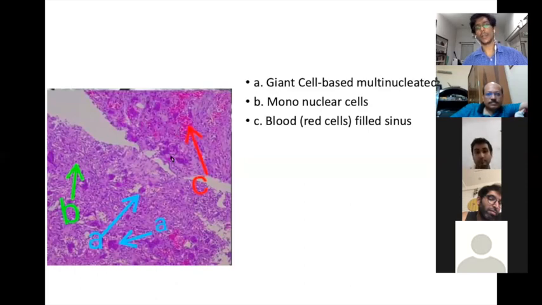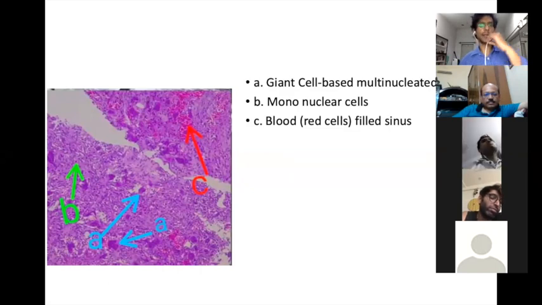So, what is the diagnosis? Can you tell me the differentials for giant cells? Which all tumors have giant cells possible?